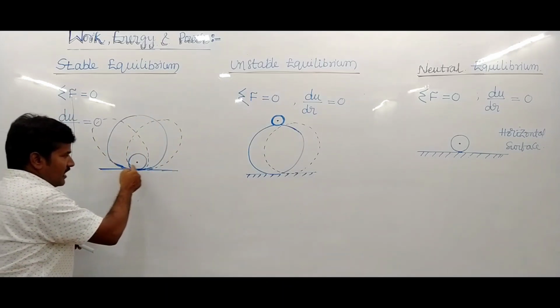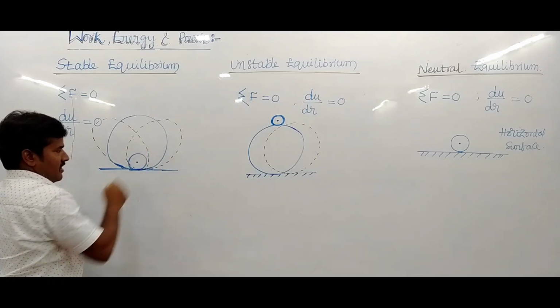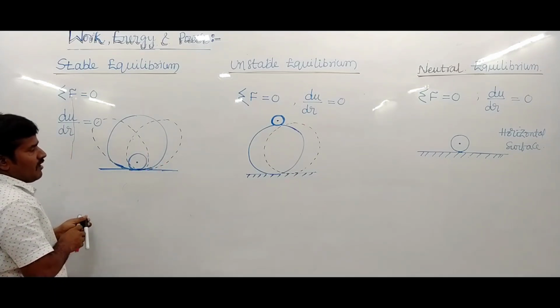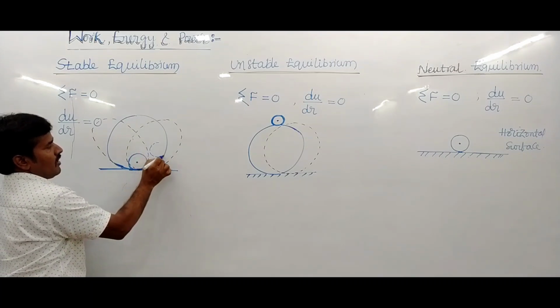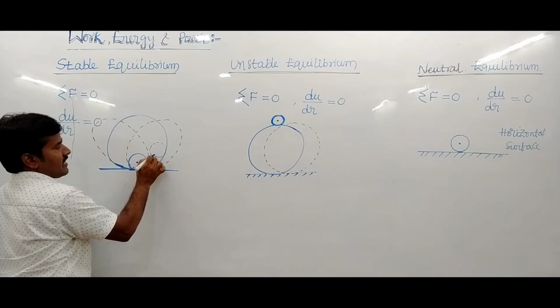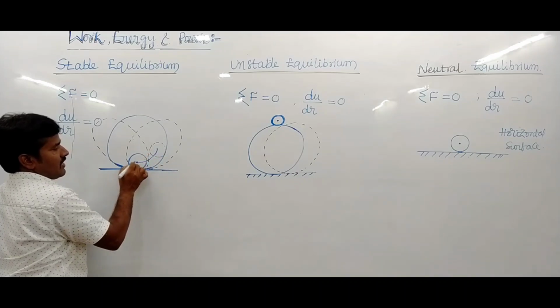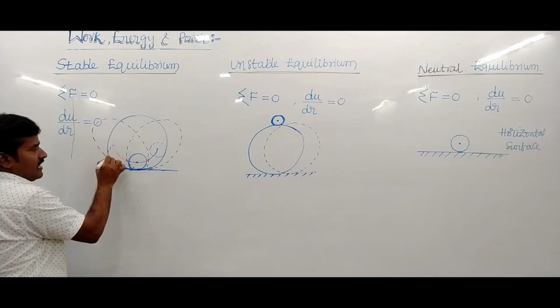Suppose the body is moving up or down. When the body moves upward, its center of gravity rises. Moving to this side, the center of gravity rises.